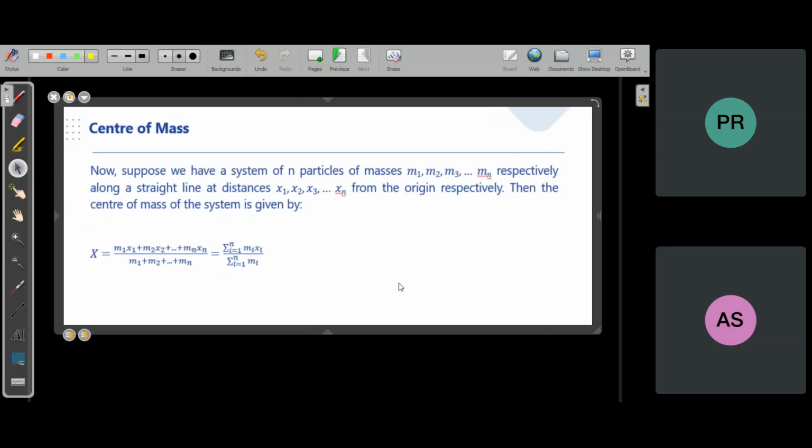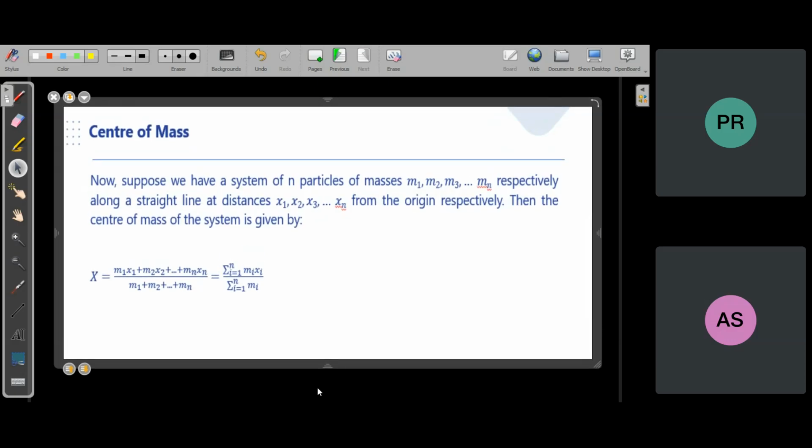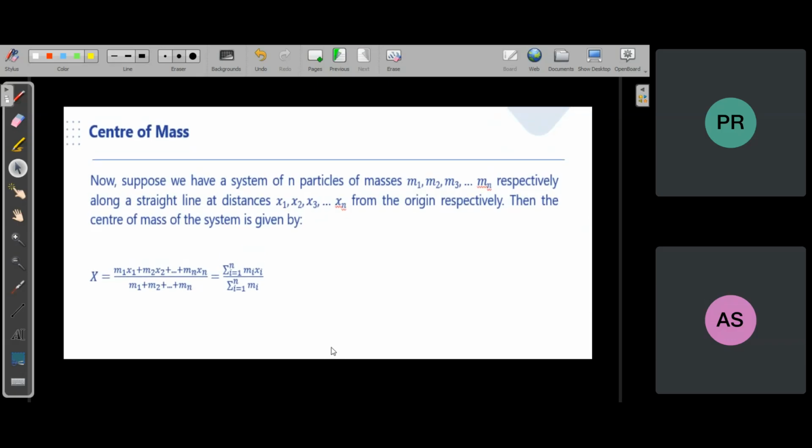Now we are talking about finding the coordinates of the center of mass.